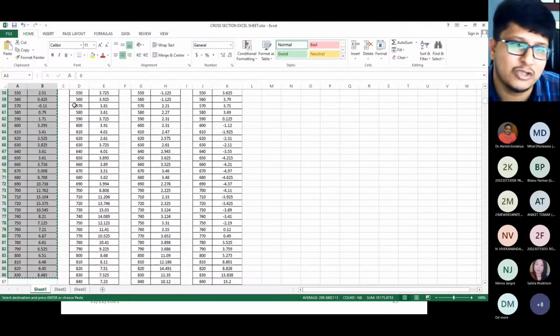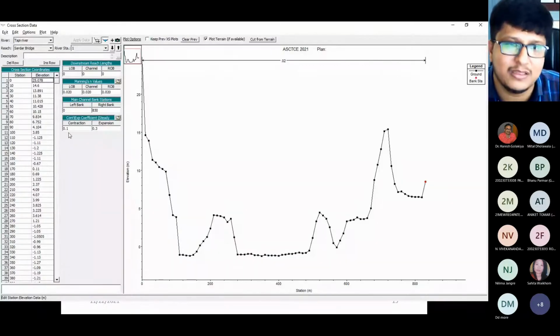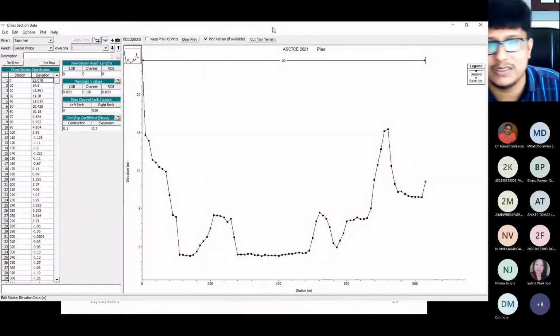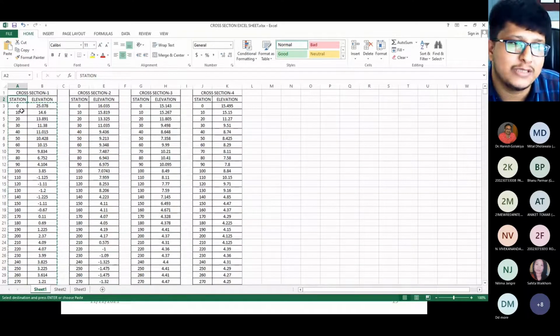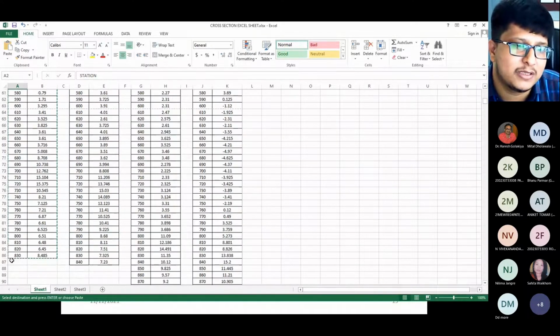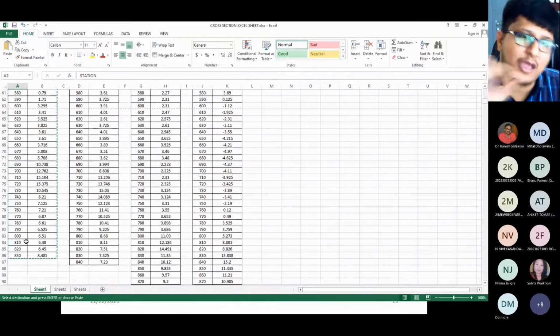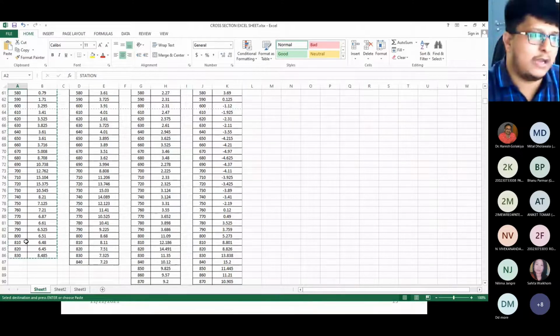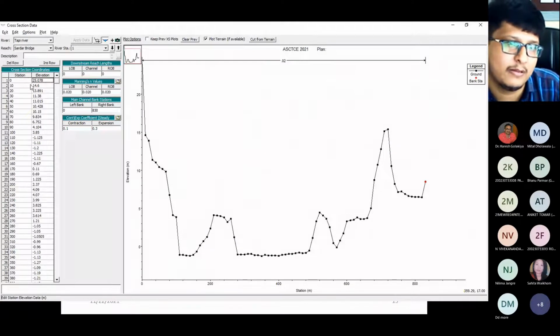The data sheet which I showed you, with station and elevation, which I entered in this software, you can see this is the cross section. Right? So you can see how many readings? It is 86. Means 86 times they have changed their position, from 0, 10, 20, 30, 40, 50, 60 like that. And you have to take the readings like that.